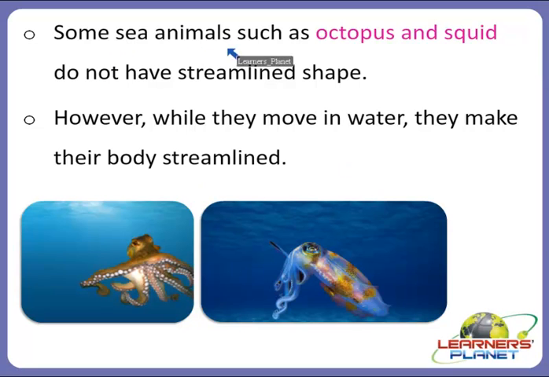There are some other sea animals like octopus and squid. Here you can see a beautiful image of an octopus and squid. These are some of the sea animals that do not have a natural streamlined shape, but one amazing thing about them is that while they move in water, they make their body streamlined to flow along with the water currents. So these are some of the animals which adapt themselves and make their body streamlined while they move in water.